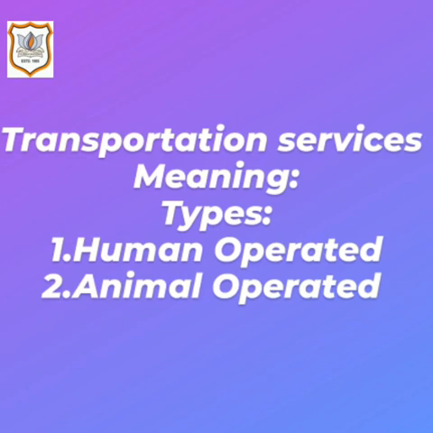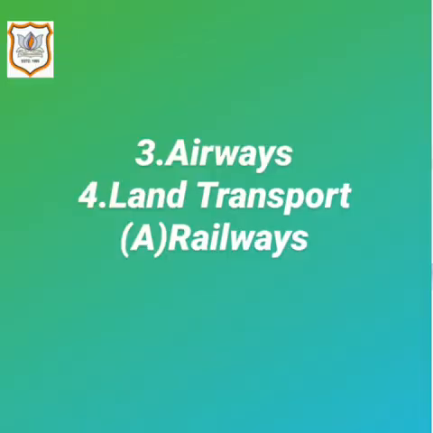Next is animal operated transportation services. In that, animals are used or animal power is used for transfer and transportation of commodities like horse cart, camels and bullock carts, etc.